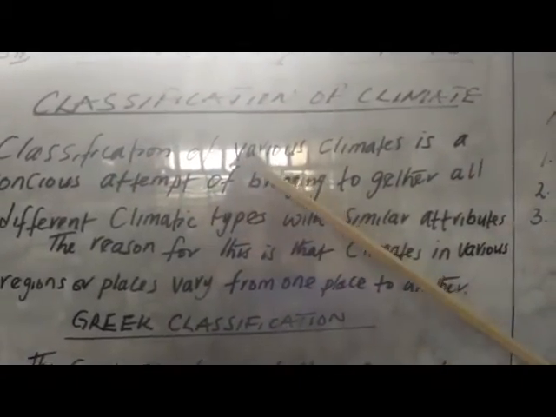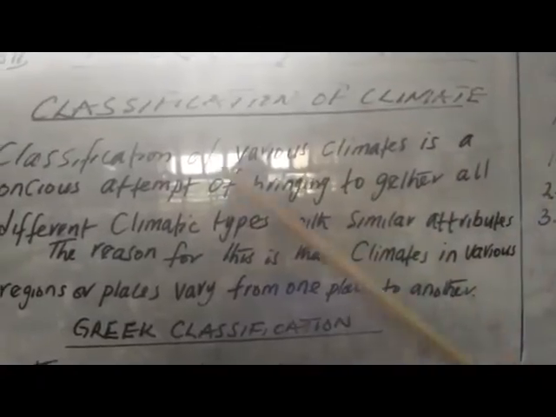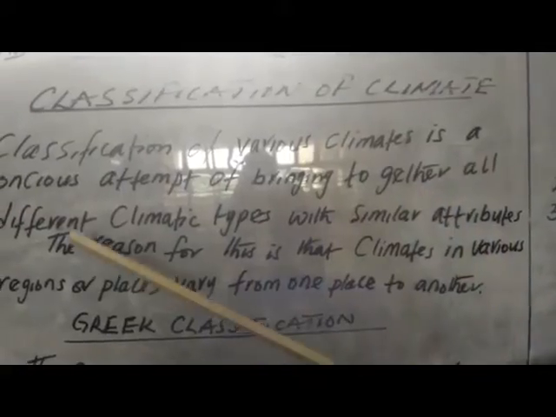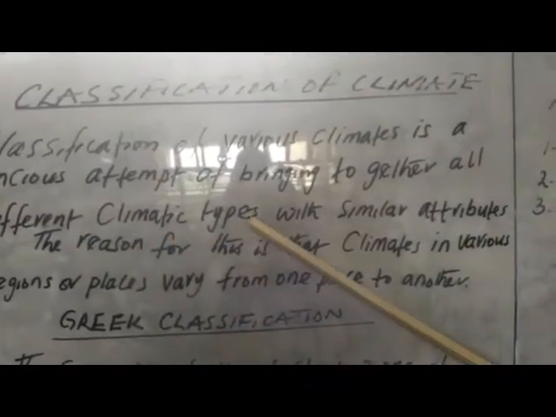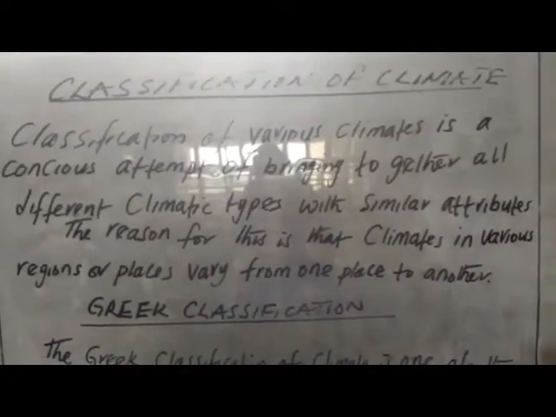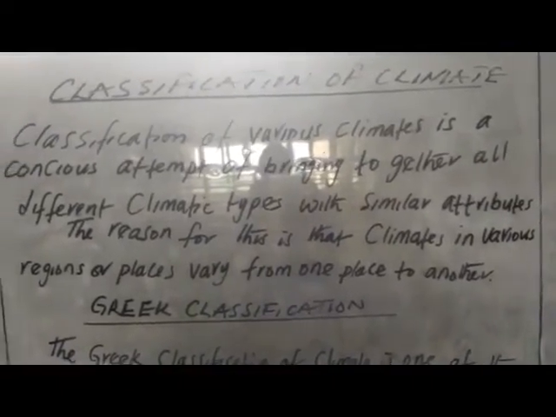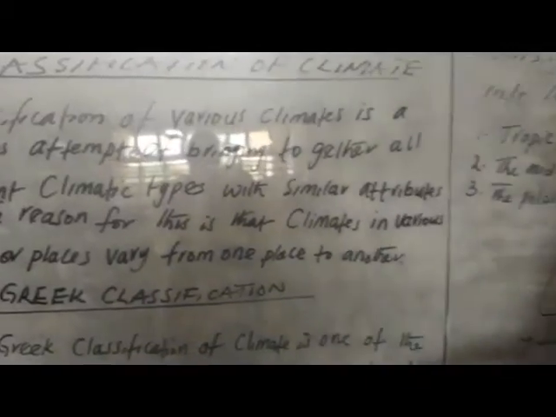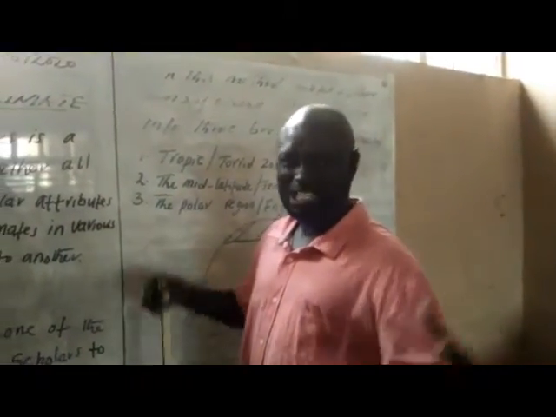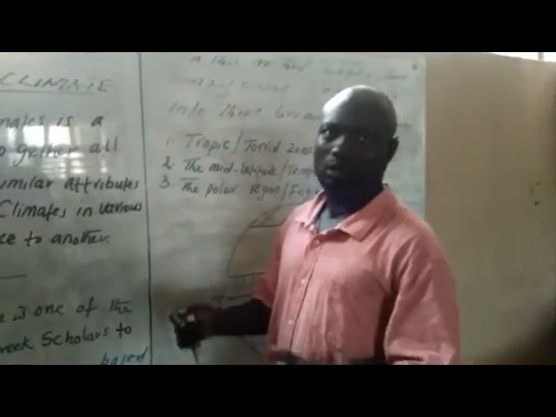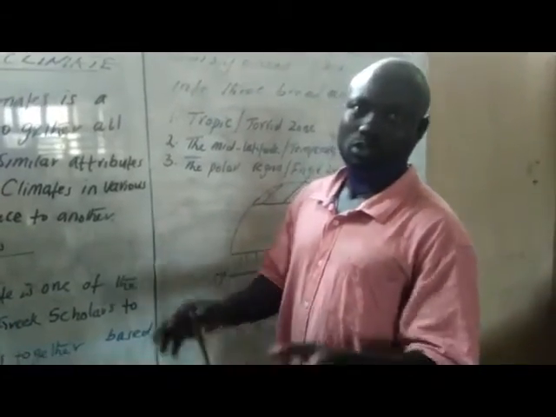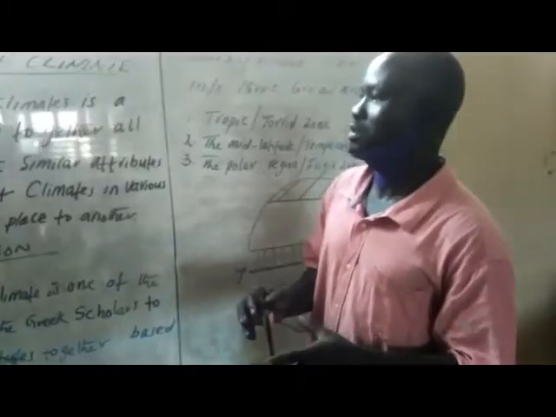It is a conscious attempt of bringing together all different climatic types with similar attributes, meaning that it's an attempt made by scholars, scientists and geographers, in order to bring together climates of different parts of the world with similar attributes, with similar variables.